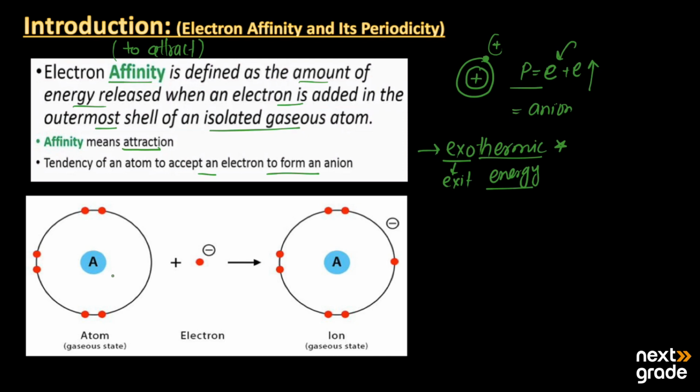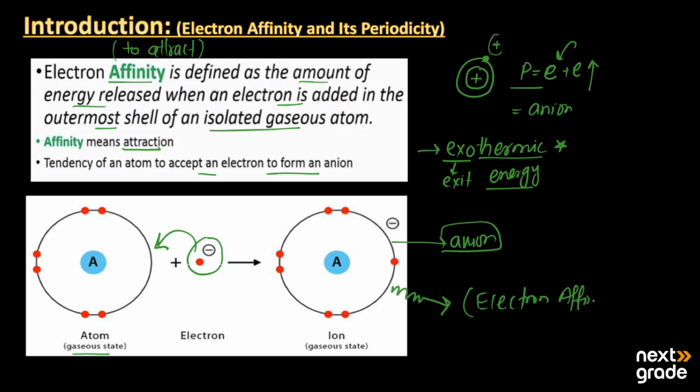For example, here we have an atom present in the gaseous state and here we have an electron, and we are going to add that electron in the outermost shell of this gaseous atom. When the electron is added, the atom changes into an anion and in this process energy is released. This released energy is known as the electron affinity, or the affinity of the atom towards that electron.